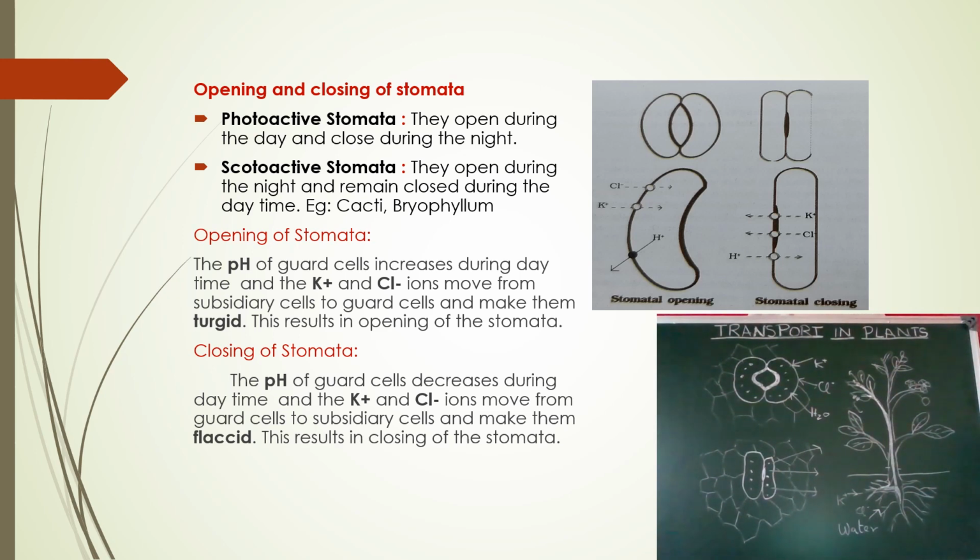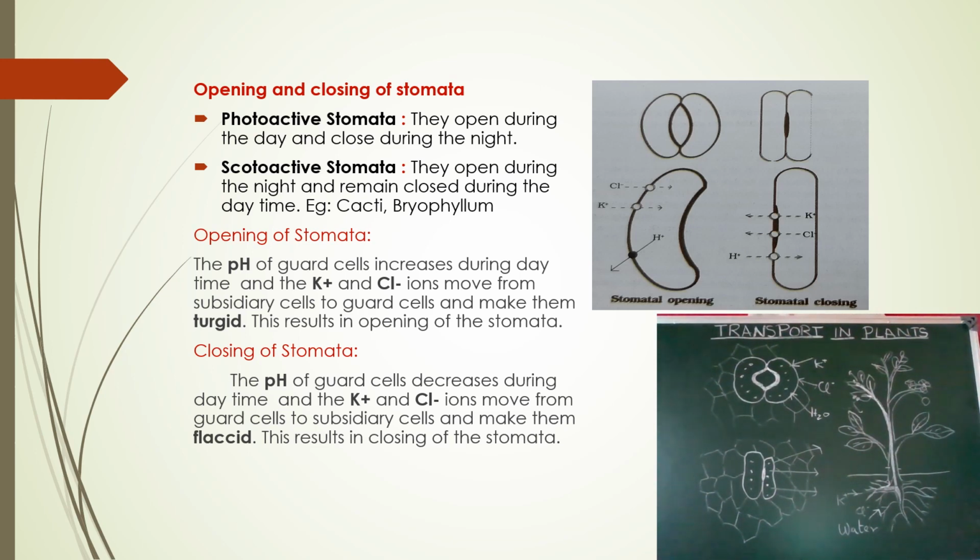Generally, most stomata are photoactive stomata, meaning they open during the daytime and close during the night. But some stomata open during the night and remain closed during the daytime. Why? During the daytime the temperature is very high in the deserts, so if the rate of transpiration is very high from the excess loss of water, the plant gets wilted or may even die.